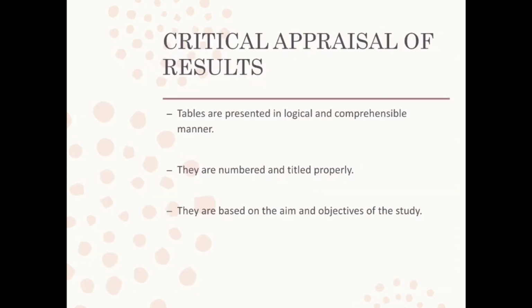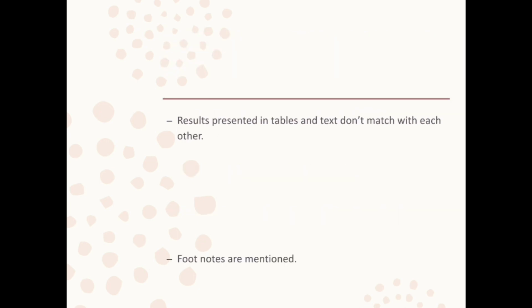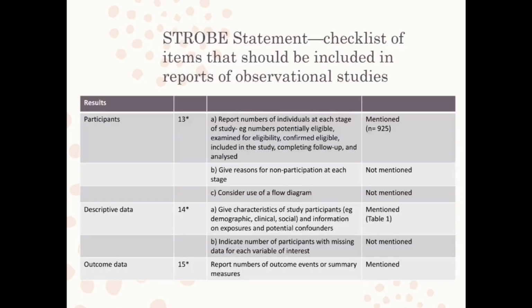So this is the critical appraisal of the results. The tables are presented in a logical and comprehensible manner. They are numbered and titled properly. They are based on the aims and objectives of the study. Results presented in the tables and text do not match with each other. So you have to see whether the text and the results presented in the tables match with each other, and whether the footnotes are mentioned.